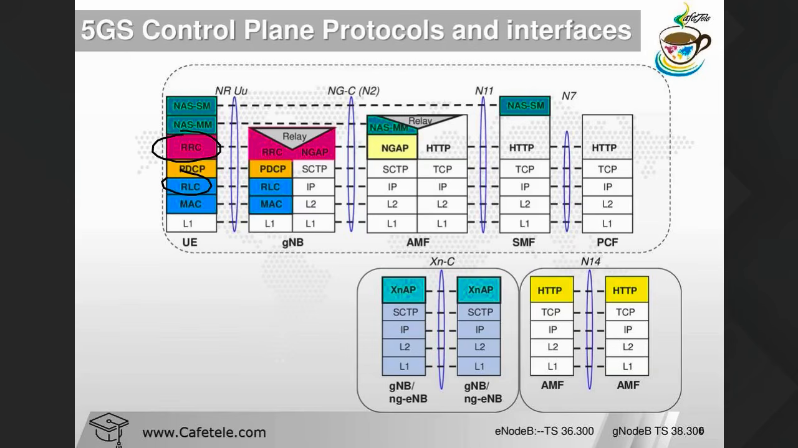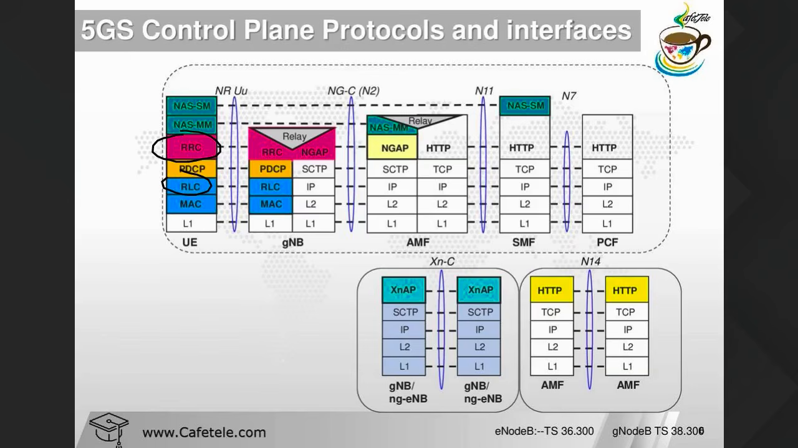the user plane. Transparent mode is basically used by SRB0, and acknowledged mode supports ARQ. Sorry, AM is acknowledged mode, which supports ARQ, actually. To provide reliable data transfer services, that's why we require ARQ.